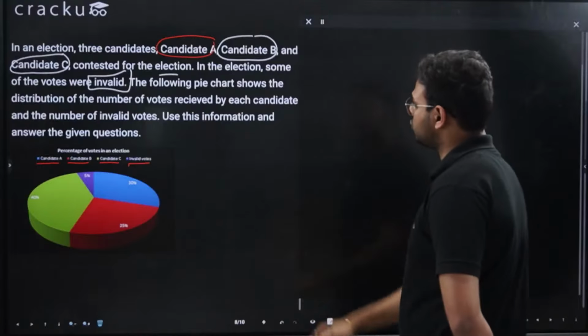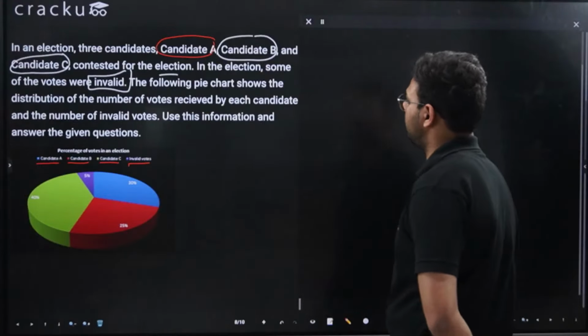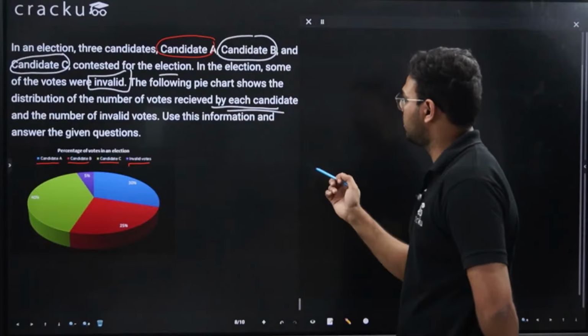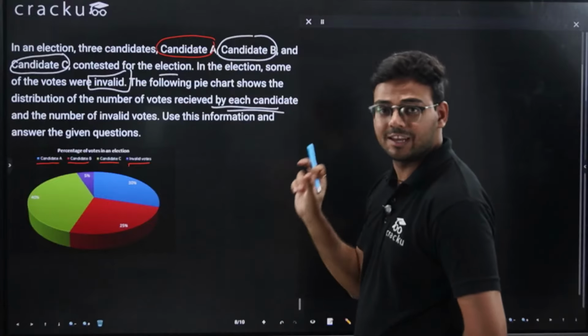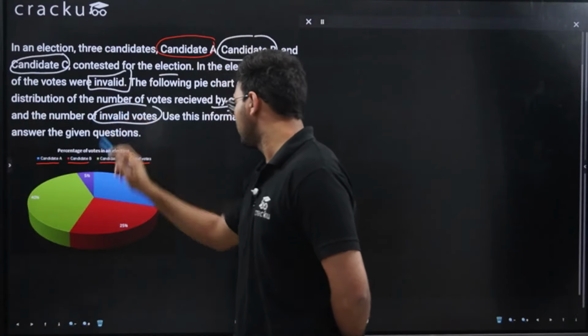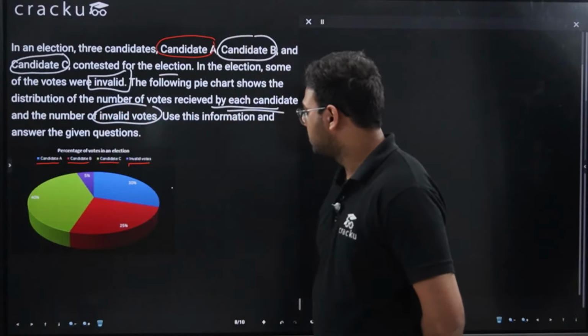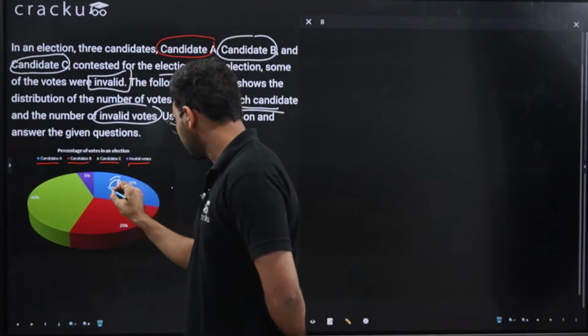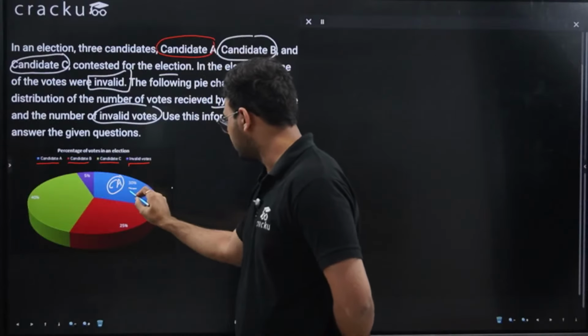The following pie chart shows the distribution of the number of votes received by each candidate, and the number of invalid votes as well. You can see in this diagram, the blue one represents candidate A. So candidate A received 30% votes.